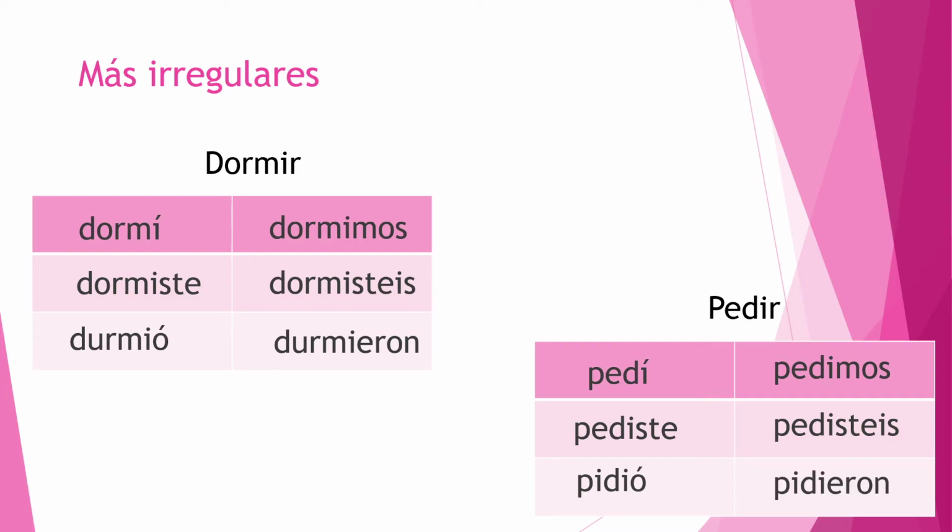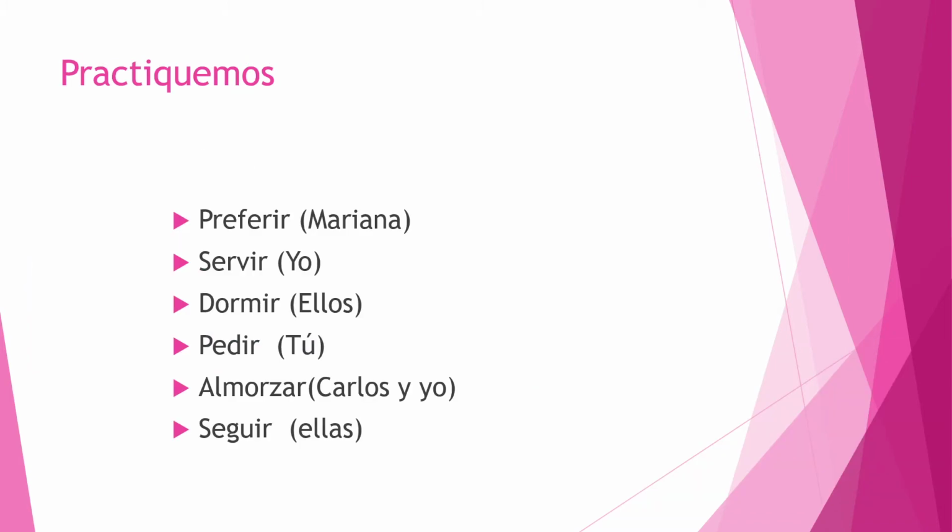Okay? This was the new part of preterite that we're just adding to all the other preterite verbs. We're still using the other preterite verbs just like you would in any conversation, but we're adding this new set. All right, vamos a practicar. Preferir para Mariana. What would that be? Prefirió. Remember, when you have two E's there, it's always the one closest to the ending. So it's this one, prefirió.